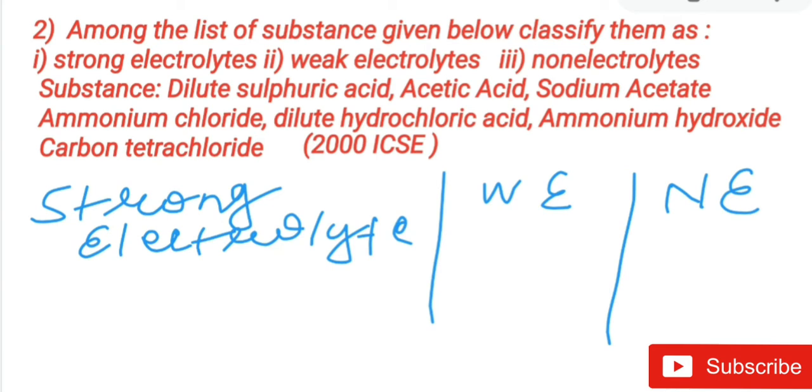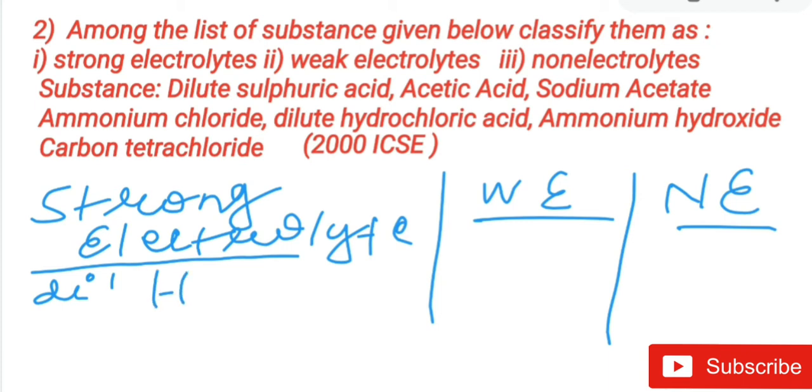The first is dilute sulfuric acid. Children, dilute sulfuric acid is a strong acid. So in which category will it come? It will definitely be a strong electrolyte because it is a strong acid. So you will write dilute sulfuric acid here.